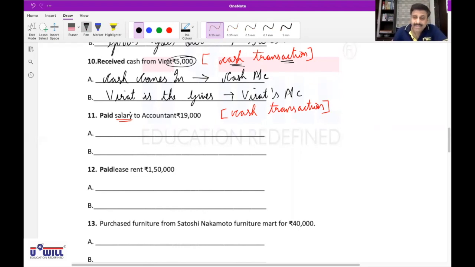Now, for the first effect, what is the first question you'll ask yourself? What comes in? Do you get the answer? No, sir. Which is the second question? Which expense is incurred? Salary. In fact, what comes in? Service comes in. Do you take the services of an accountant or not? Yes. If you take services, which expense is incurred? Salary. First effect, salary is an expense. Affects which account? Salary account. You have to write the name of the expense in the name of the account. Salary account.